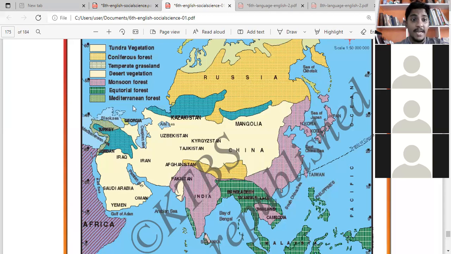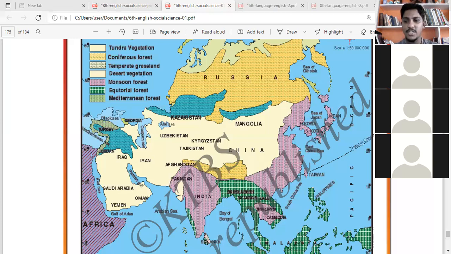And last, we have the Mediterranean forest. See, some parts of Turkey, we have Jordan, those places. We get fig trees and all. You have the fruit of fig tree. Have you seen fig fruit? So those dates and all you will be getting from these places. They are Mediterranean forest. Fine. So that's all about the natural vegetation.